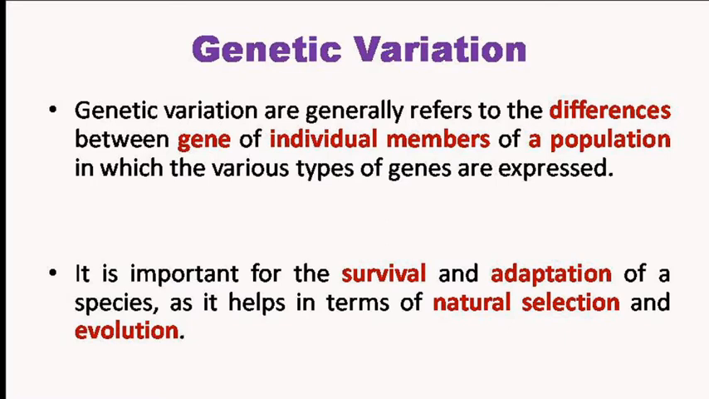Genetic variation generally refers to the differences between genes of individual members of a population in which the various types of genes are expressed. It is important for the survival and adaptation of a species, and it helps in the process of evolution.